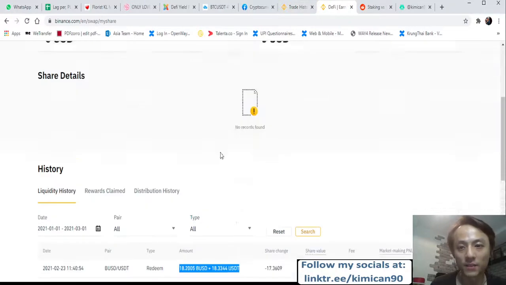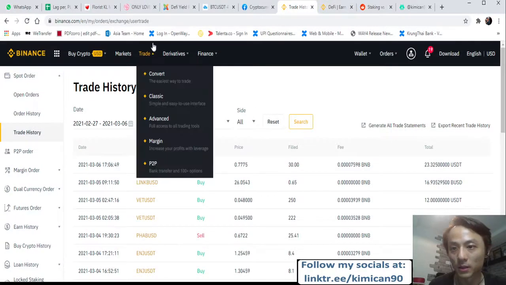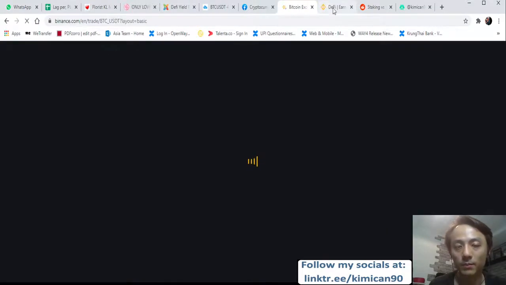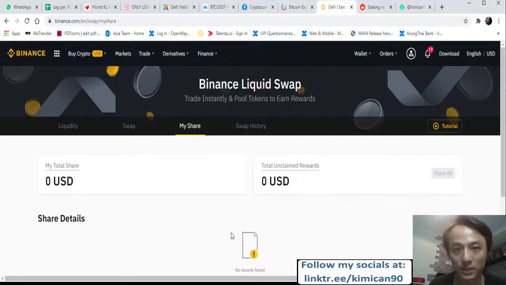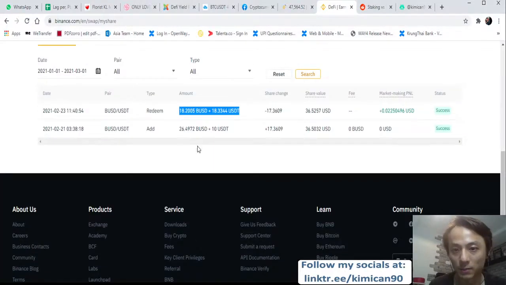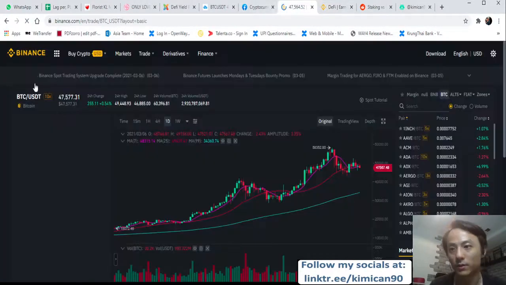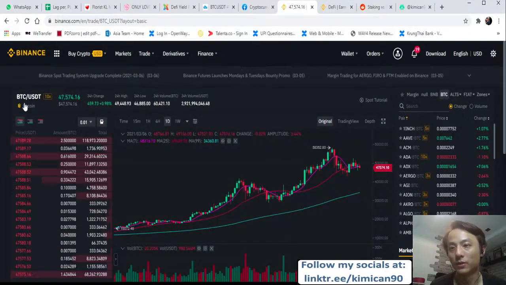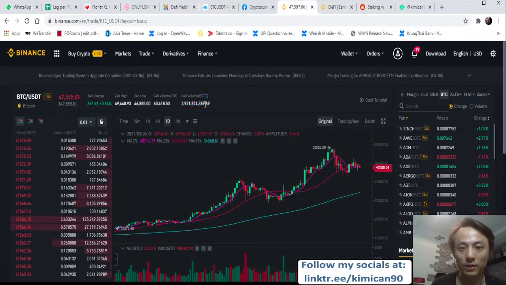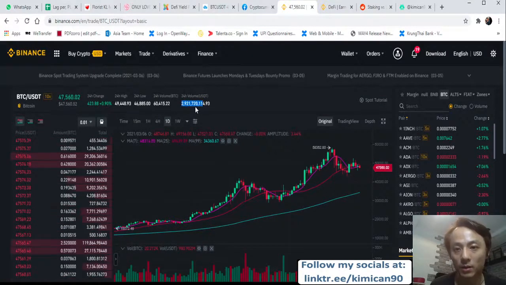So for example, inside this BUSD USDT thing, let me just go inside here. Let's say the BUSD and USDT pool is 2 billion, right?